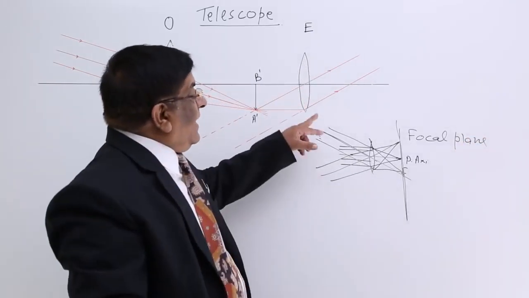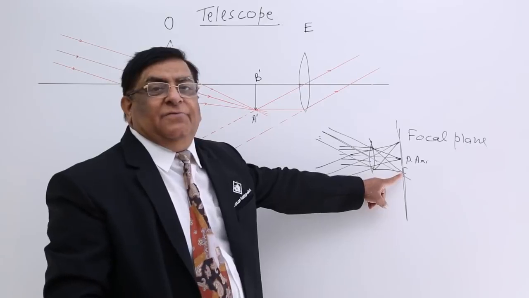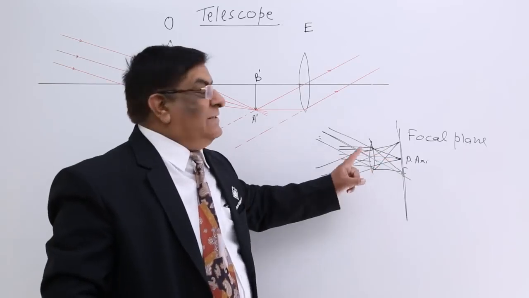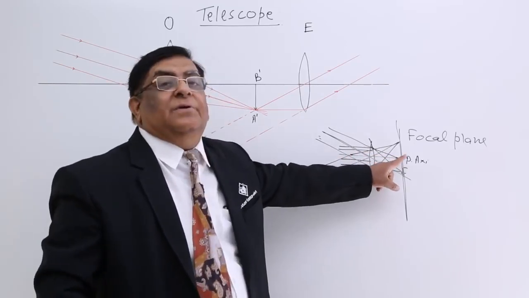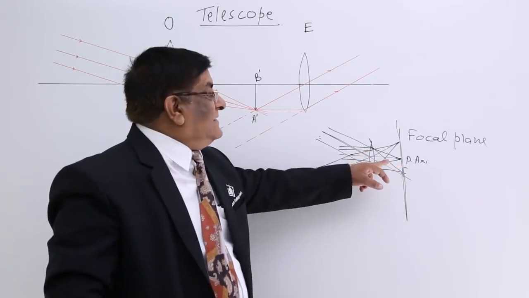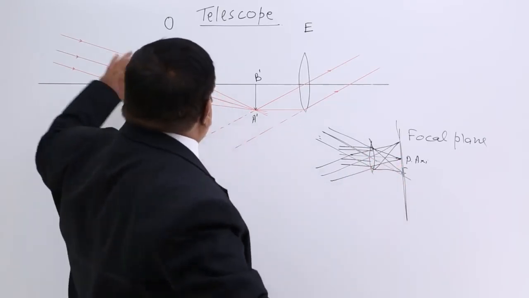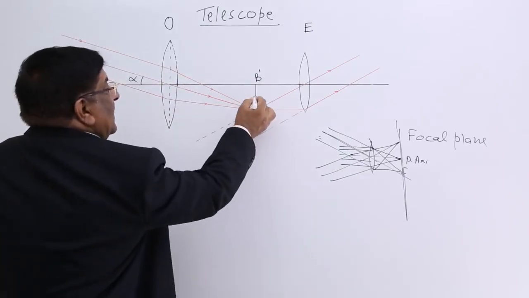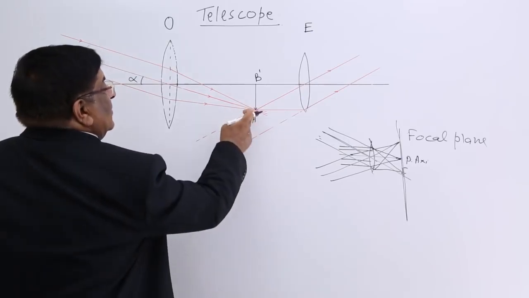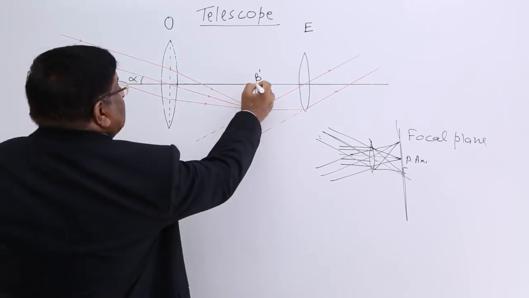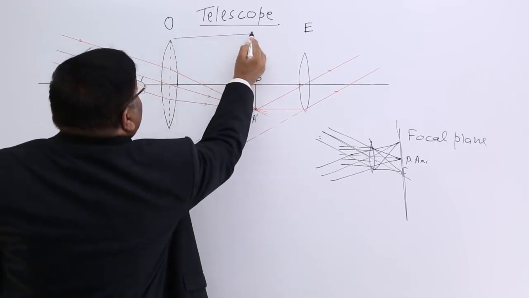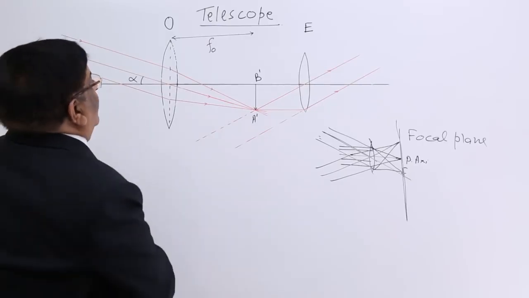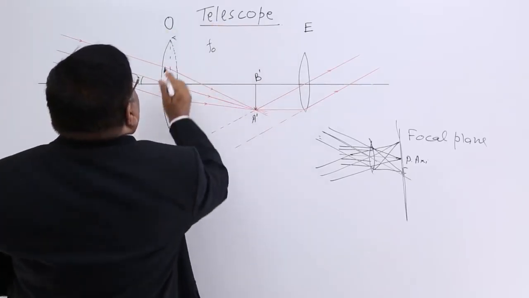So, if they are parallel, their point of intersection will be on the focal plane. If they are parallel and parallel to principal axis, then they will be meeting at a point which is on the focus, and that is on the principal axis. So here they are coming at an angle, so they will meet at a point which is just straight line perpendicular to the focus, and this is on the focal plane. Okay, so this is focus and focus of objective, this distance. Now, what happens after this?